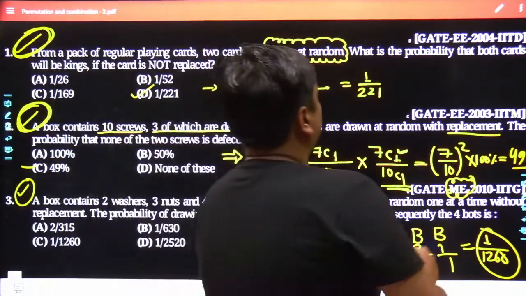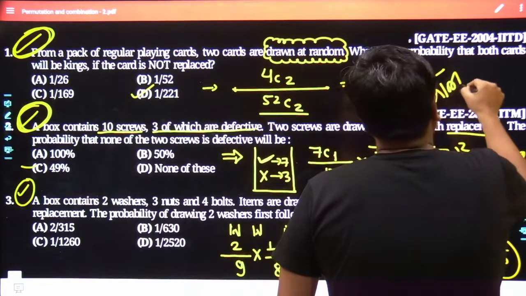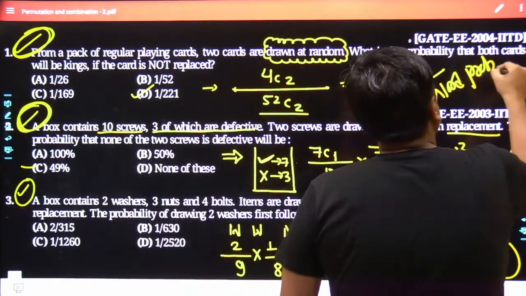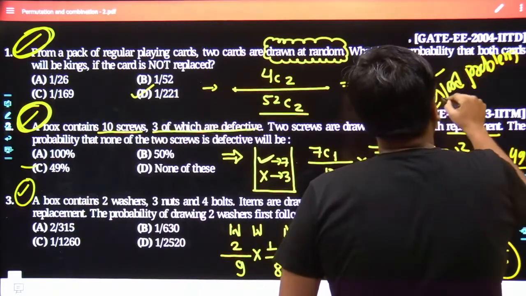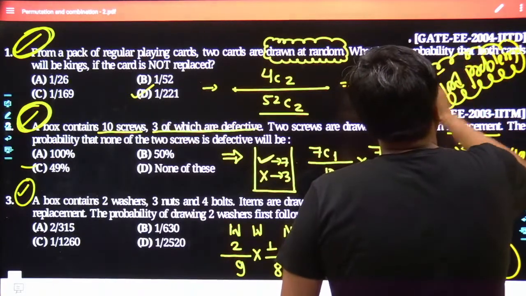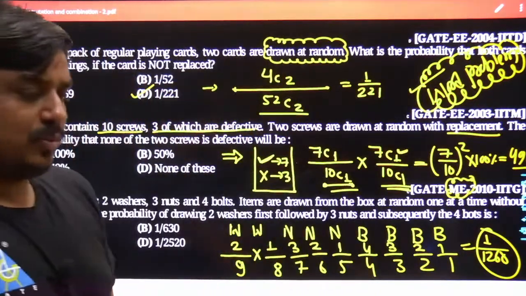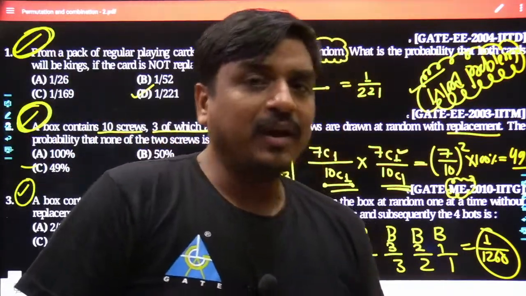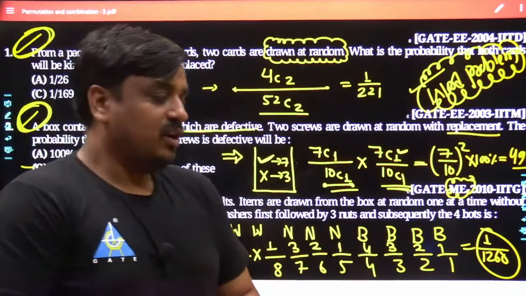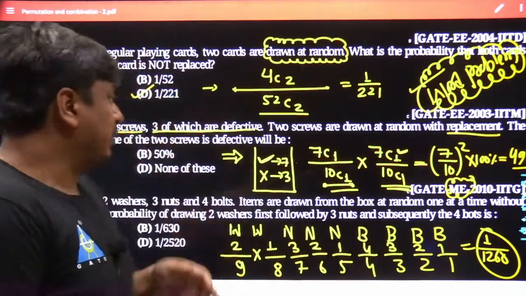From tomorrow onwards, we are going to take a few standard word problems. Obviously, they would not be based only on the concept of permutation and combination, and we would build the concept over the probability mode. So any feedback you guys have, you can put it in the live chat. Otherwise, we would end our session here itself.